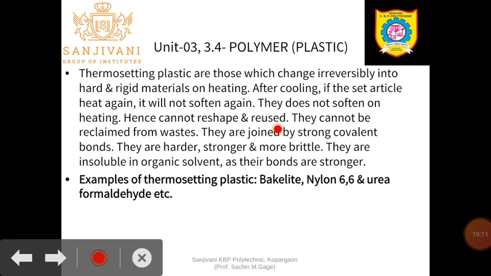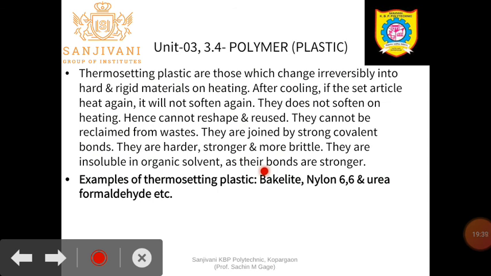Such plastic cannot be reused, reshaped or remolded. It cannot be used again and again, so it cannot be reclaimed from the waste, because the chains are joined by strong covalent bonds. Why are they not softened? Due to the cross-linking, the monomers are linked to one another with very strong covalent bonds. So they are harder, stronger and more brittle, and hence they are insoluble in organic solvents.